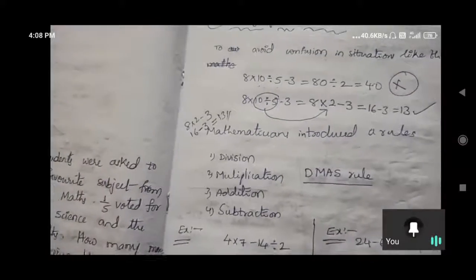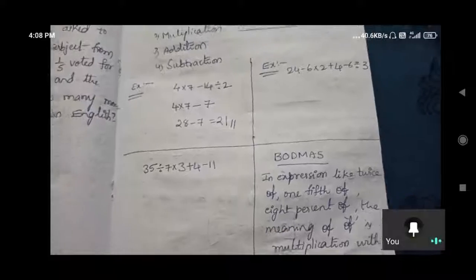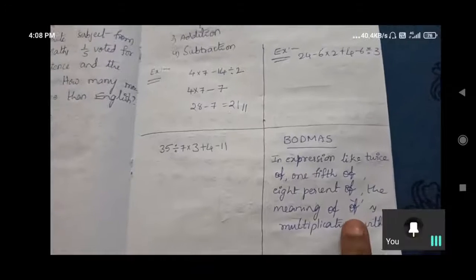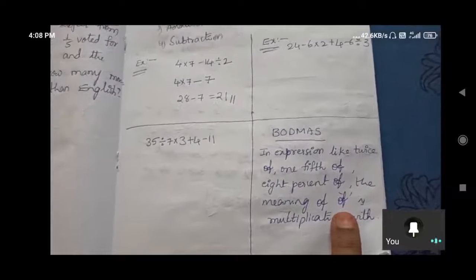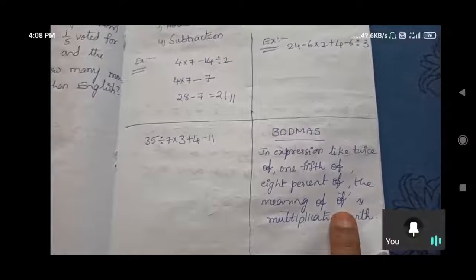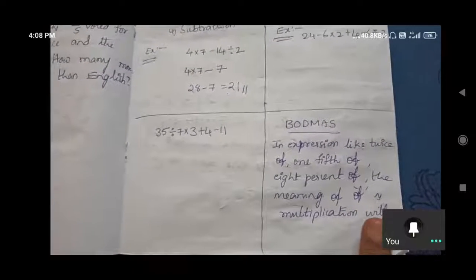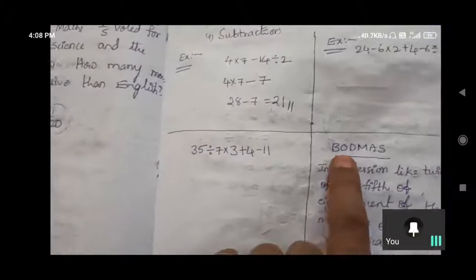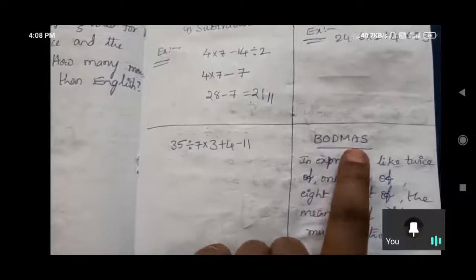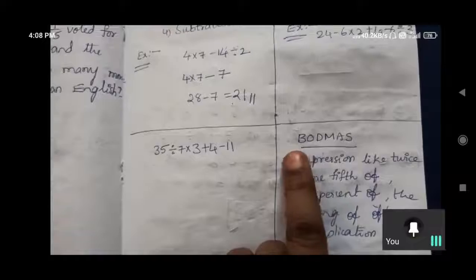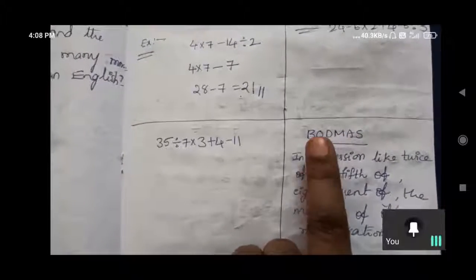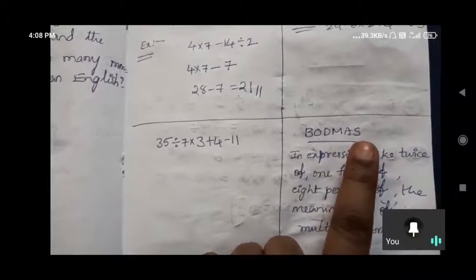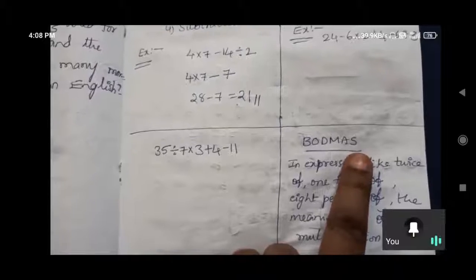And if they have given brackets also, bracket of. Sometimes they give 5 of 5, 1/5 of 5. So 'of' means multiplication. If they give 'of', we need to do multiplication there. Okay? Of means multiplication. So the order is: bracket, of, division, multiplication, addition, then last subtraction. In this manner we need to follow the order.